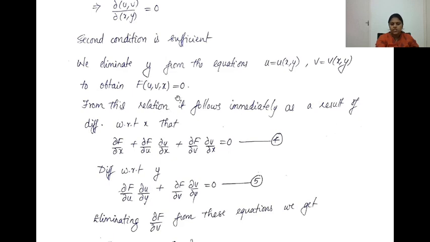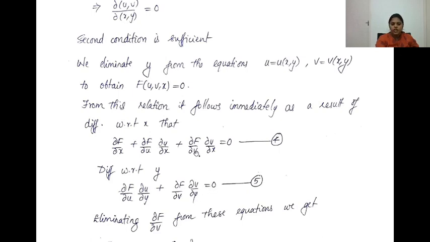Now differentiating this equation with respect to x and y. When you differentiate with respect to x, you will get ∂f/∂x plus ∂f/∂u ∂u/∂x plus ∂f/∂v ∂v/∂x equal to 0. And again the same equation, you differentiate with respect to y, so ∂f/∂u ∂u/∂y plus ∂f/∂v ∂v/∂y is equal to 0.